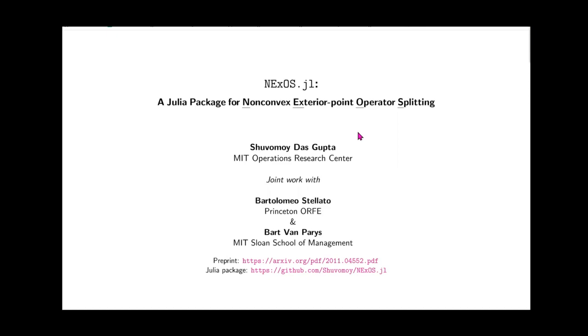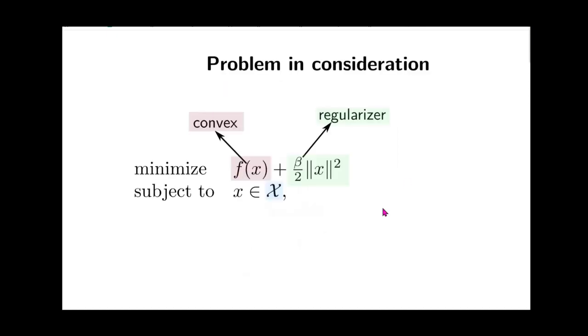in consideration first. The problem in consideration has the following format, and this is very common in machine learning and statistics. We are trying to minimize a convex loss function plus some regularizer term, subject to the decision variable lying in some constraint set X. In our setup, X can be a matrix or a vector or a combination of both. For a vector, the norm is the Euclidean norm, and for a matrix, the norm is the Frobenius norm.